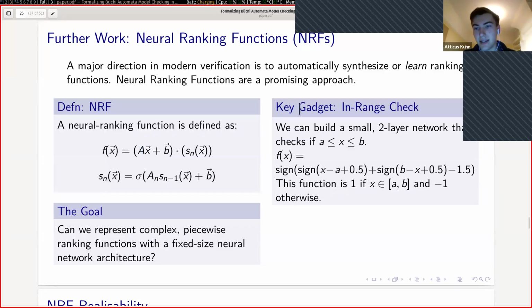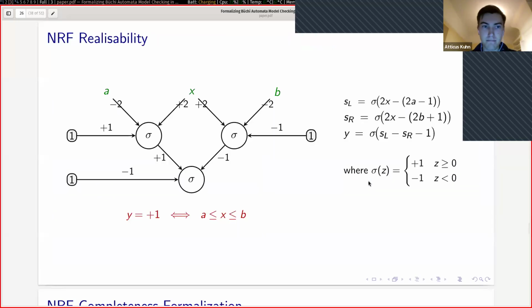As an example, here's a gadget that can be encoded in neural ranking functions. Imagine you want to check if X is between A and B. Well, here is a neural ranking function that checks this. This function is 1 if X is in the interval [A, B], and it's -1 otherwise. So here's a diagram showing that same gadget.